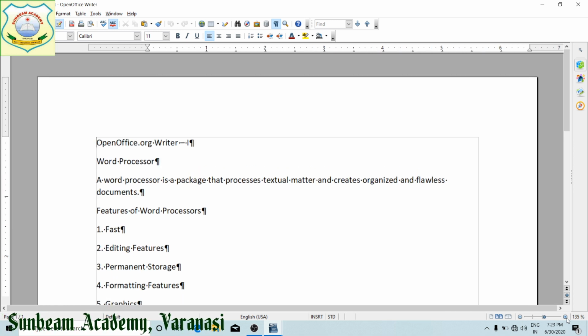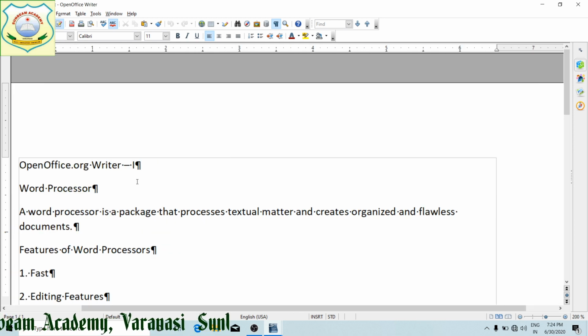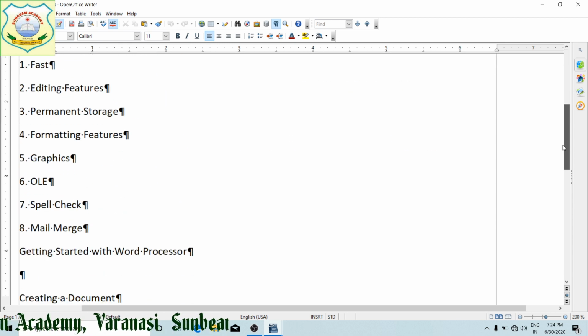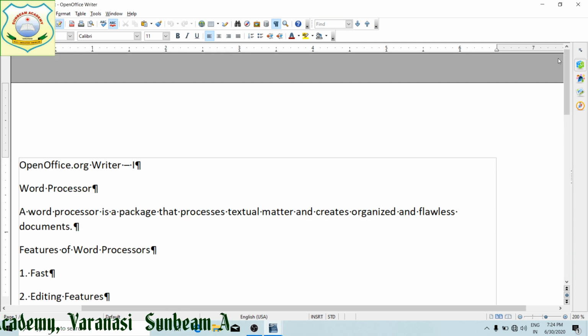Now see, spaces are denoted with a dot sign. This is a change of line. Likewise, these are the non-printing characters, right? Wherever we have selected non-printing characters, it has been shown to you.